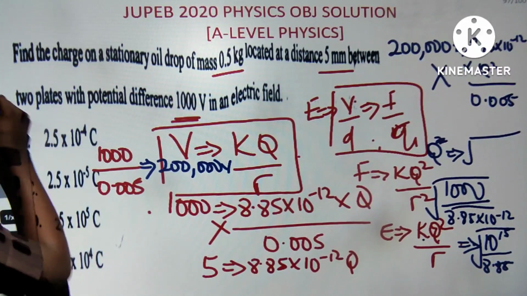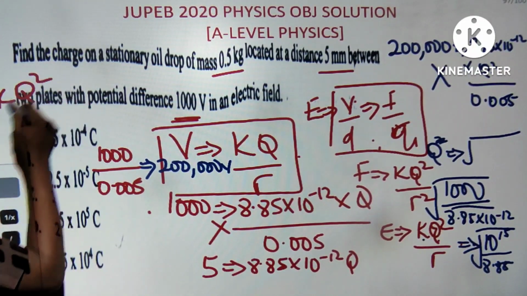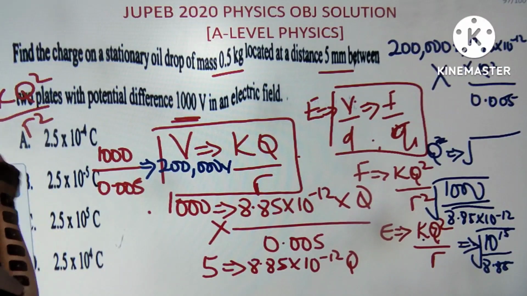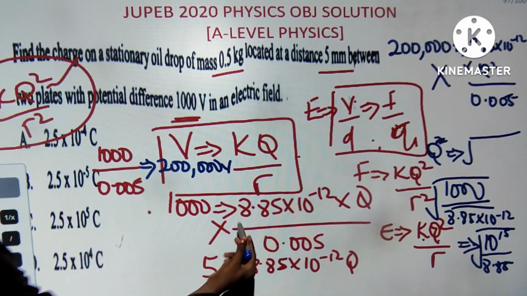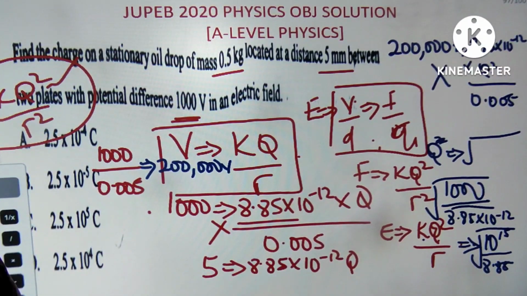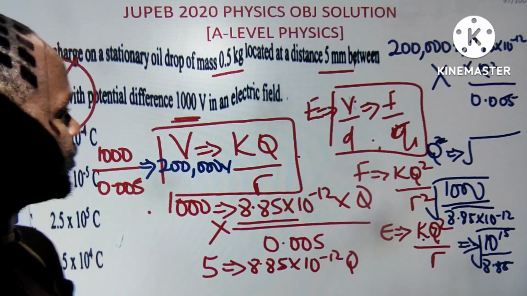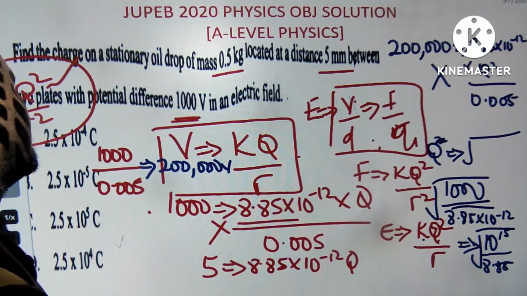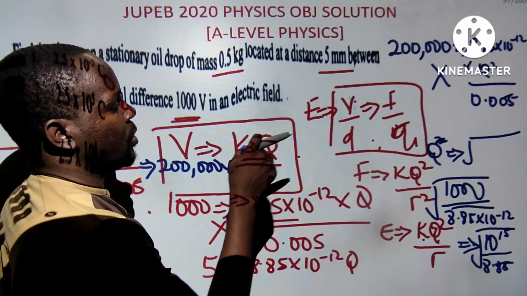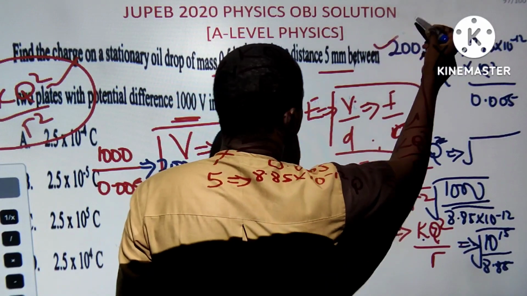So just try as much as possible. Use your formula of F equals KQ squared over R squared. If you use this one, you are looking for Q. K is constant. This is the value of K. You can get your force. How can you get that? You can get the value of the force by using the direct formula E equals F over Q. I've gotten E for you.